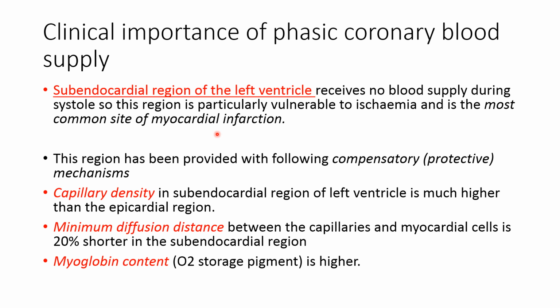Now usually under normal physiological conditions, ischemia or infarction is prevented in the subendocardial region because of the presence of compensatory or protective mechanisms. Like capillary density, it is more in the subendocardial region. Minimum diffusion distance in the subendocardial region is shorter than the other regions in the myocardium, and the myoglobin content is high. All these compensatory mechanisms prevent myocardial ischemia during the systole.